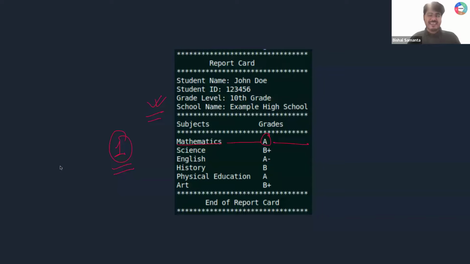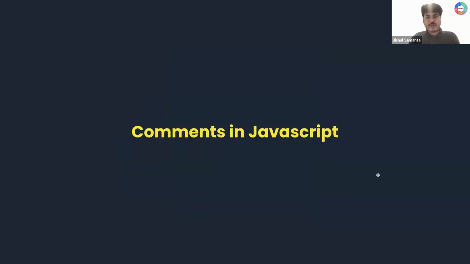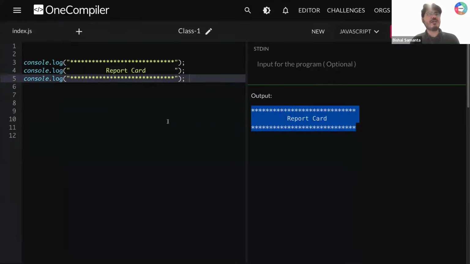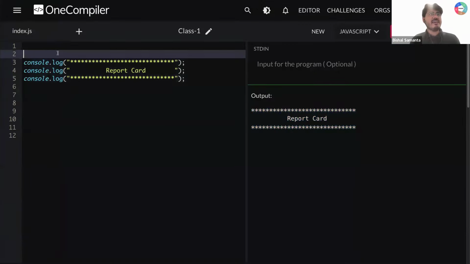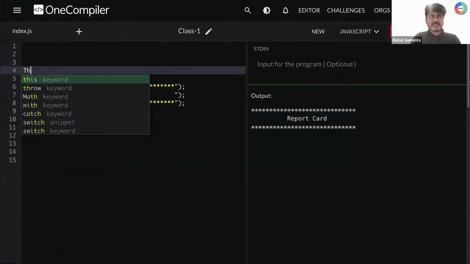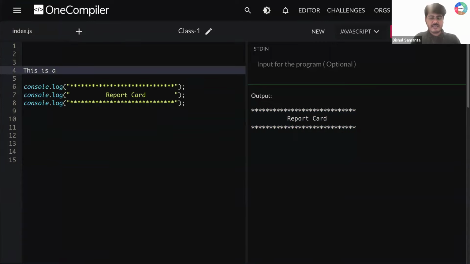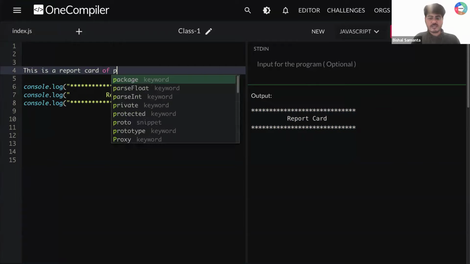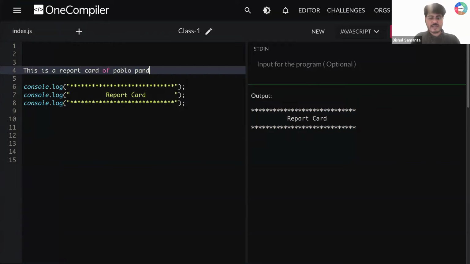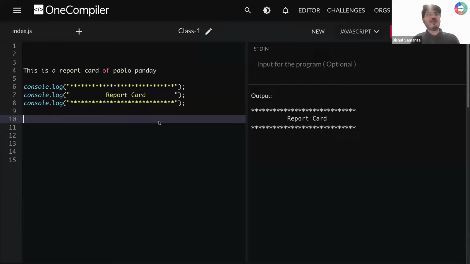Great. Okay, so now let's move to the next topic, which we are going to learn: comments in JavaScript. So now let's come here. Let's say I'm coming into this, and I'm writing here: this is a report card of Pablo Pandey.